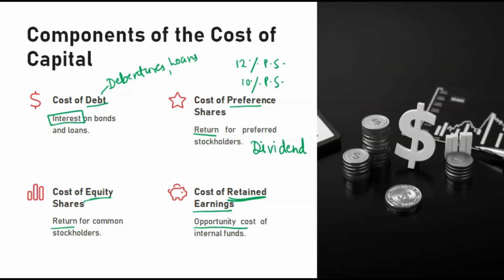So there are these four methods through which we will calculate cost of capital. Cost of debt means whatever debts we have taken. The debenture holders or those from whom we have taken loans are not the owners. We have to pay them a fixed rate of interest, that is their cost. For shareholders, there are two types. Preference, we have to pay them dividends first. After that, the remaining goes to equity shareholders. And then the cost of retained earnings, whatever money we have retained and not distributed, for that also we need to calculate cost.